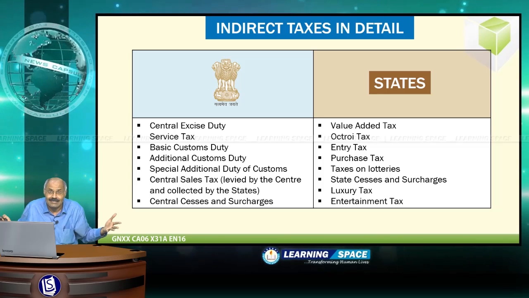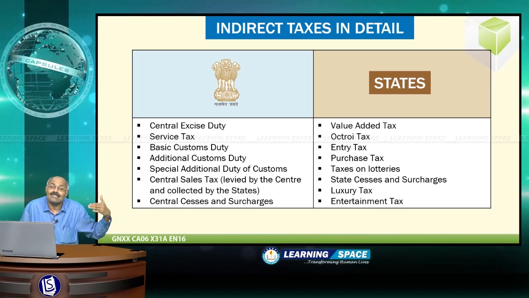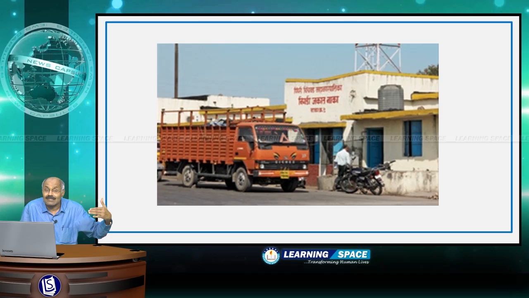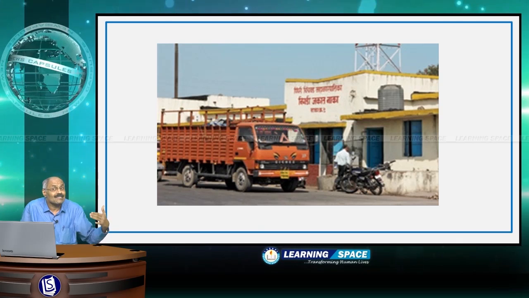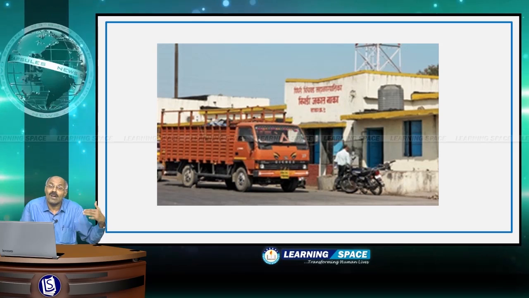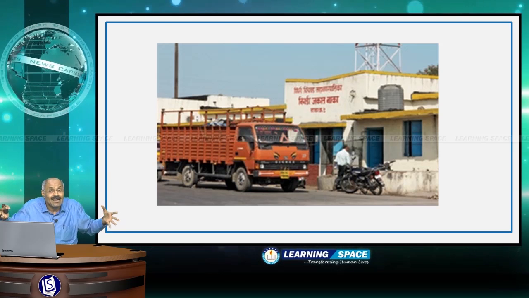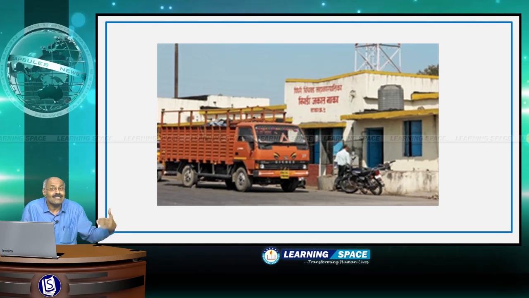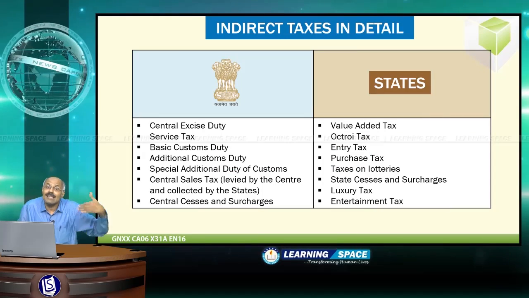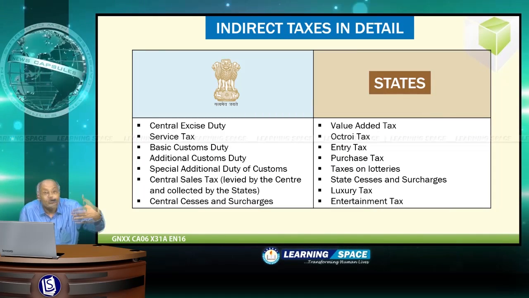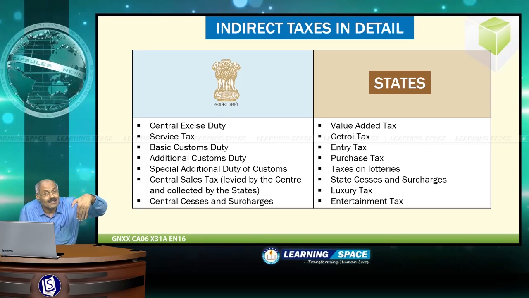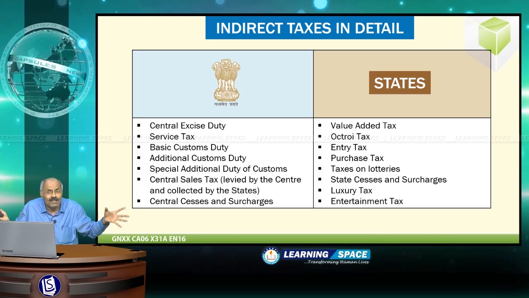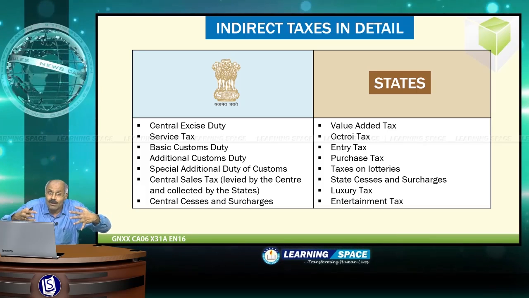Value added tax replaced the sales tax and is imposed by the state governments. Then octroi is the tax imposed when goods are entering some metropolitan area or city, and this octroi with different names is in existence in several states. Example is Maharashtra and Gujarat. When goods are entering some metropolitan area, this octroi or local body tax is enforced. This is not in all the states. Very few states have got this octroi tax.